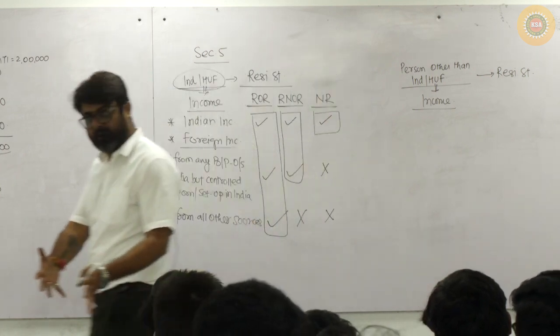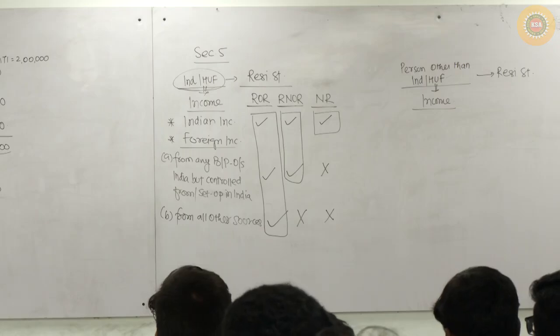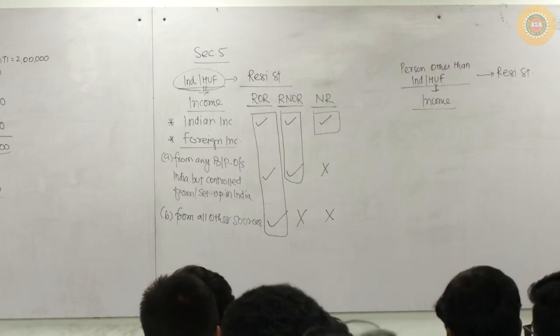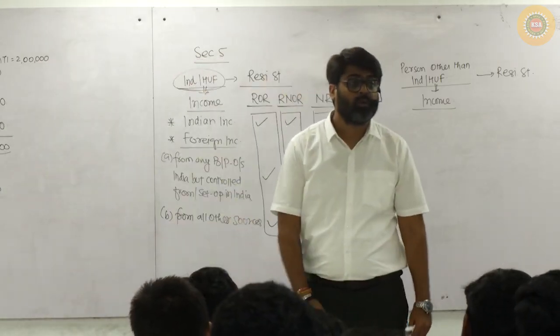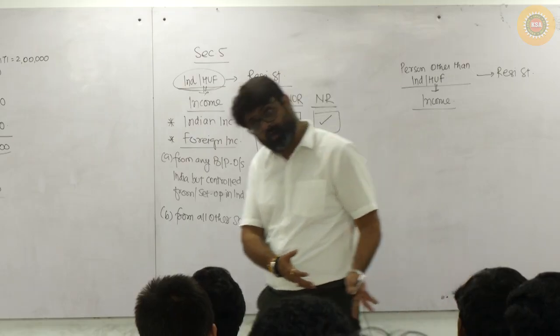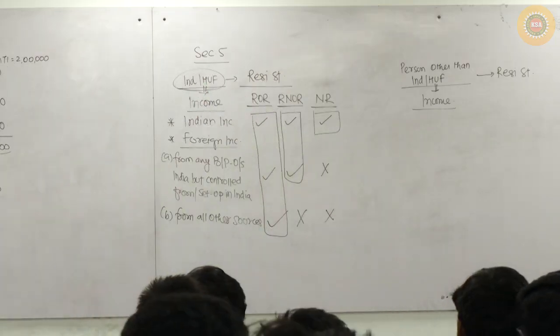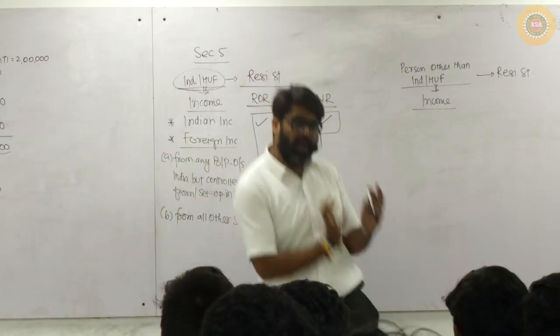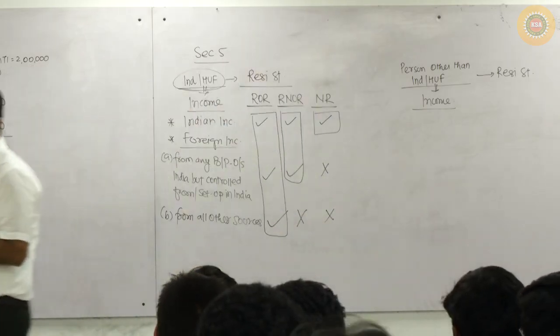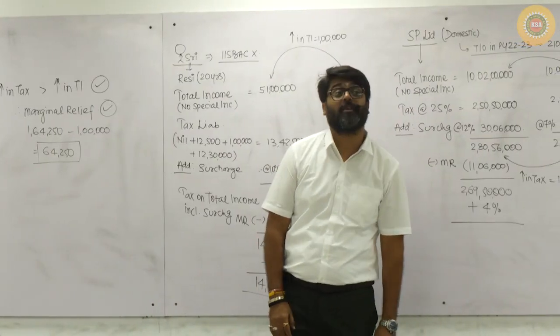Include all the incomes in the computation of your total income. Your residential status is ROR. But what if your residential status is RNOR? You will include all the incomes except foreign incomes. But wait, only one type of foreign income will be included.